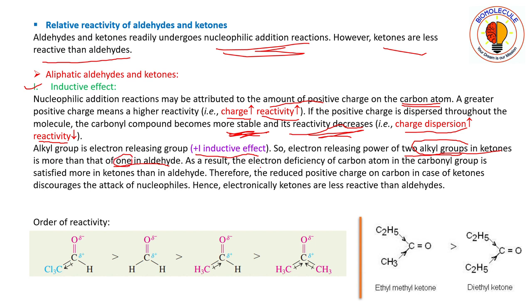As a result, the electron deficiency of the carbon atom in the carbonyl group is satisfied more in ketone than in aldehyde. Electron deficiency means electropositive nature, and this will be much more satisfied in ketone as it contains two alkyl groups.